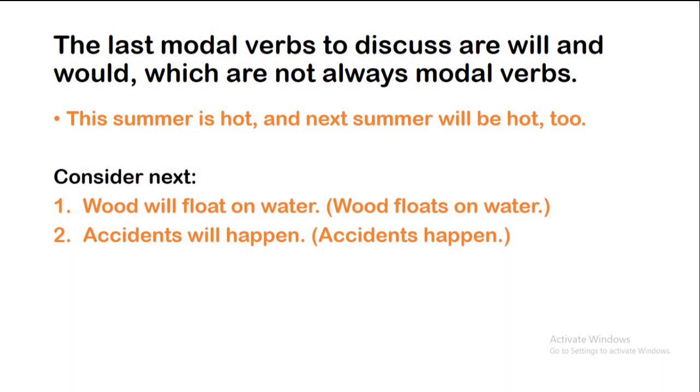When will is used in general statements such as sentence 1 and sentence 2, it denotes a high probability, and the sentence is almost equivalent to a statement of fact without the modality being expressed.